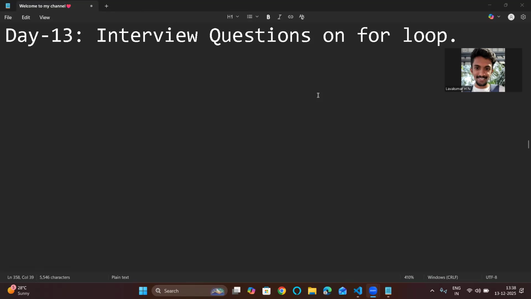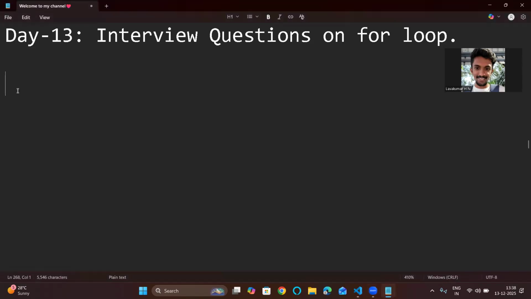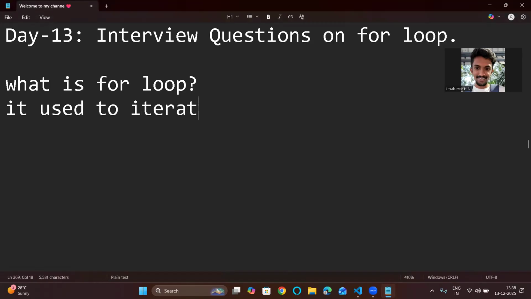The first thing you need to know is, what is a for loop? This is one question you need to know. Basically, the for loop is used to iterate over a sequence.